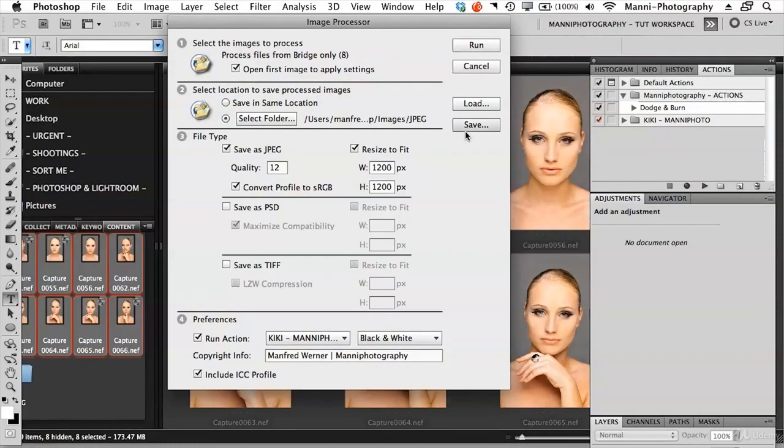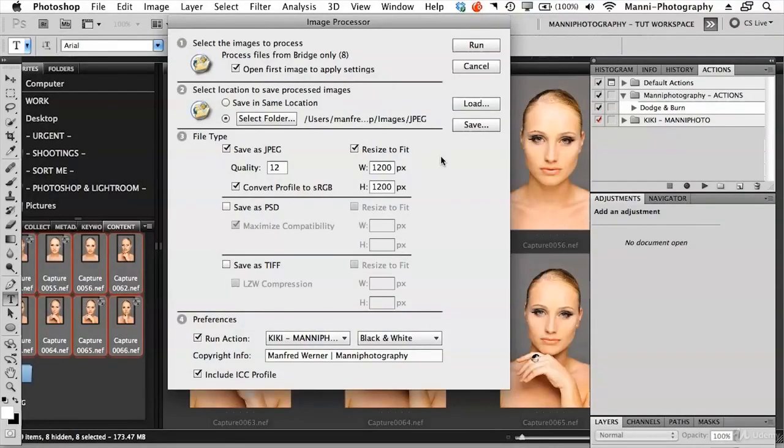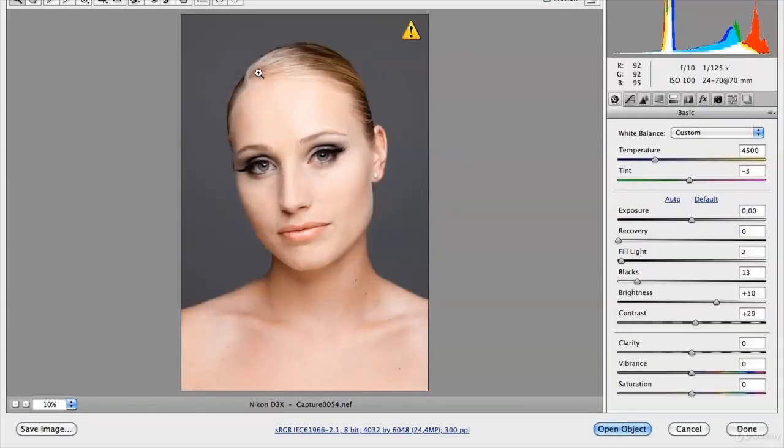Last step you can do is hit save and save these settings at a safe location. So next time when you open this image processor window, you can just say load, and it will just be way quicker because you entered everything already. Then last step you have to do is say run. So once we hit run now, right, there we go.